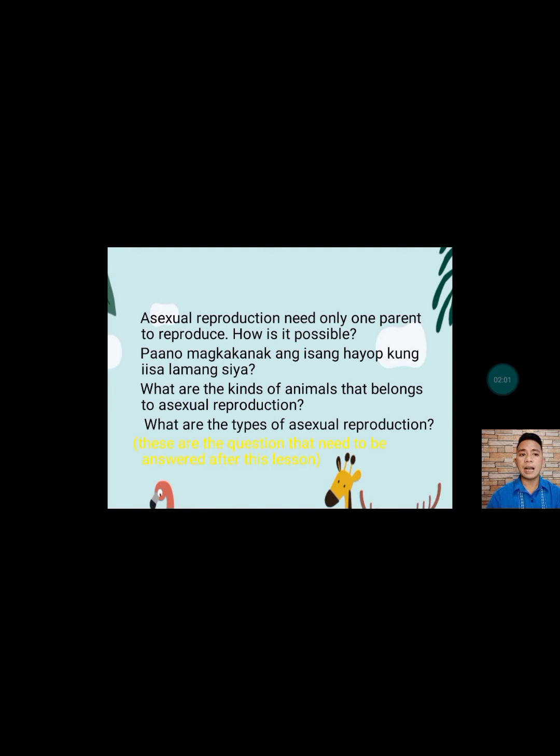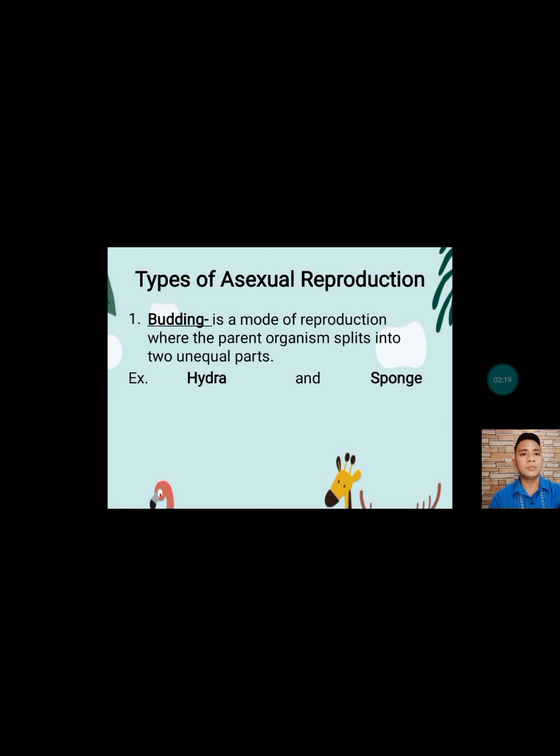So what are the kinds of animals that belong to asexual reproduction? What are the types of asexual reproduction? These are the questions that need to be answered after this lesson. So we have here the types of asexual reproduction.